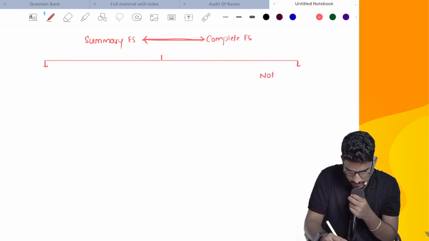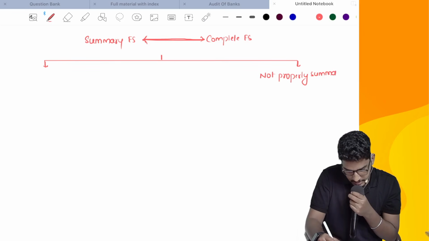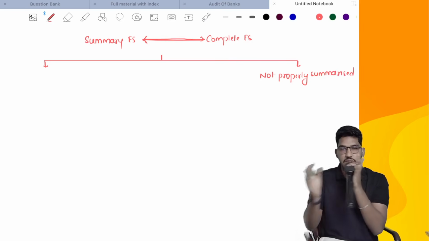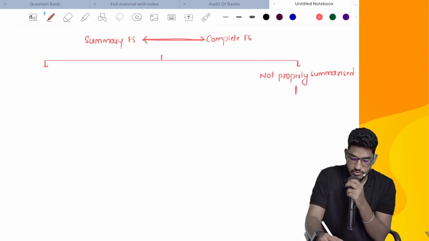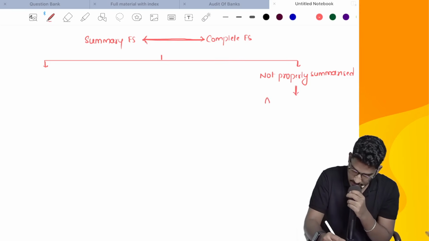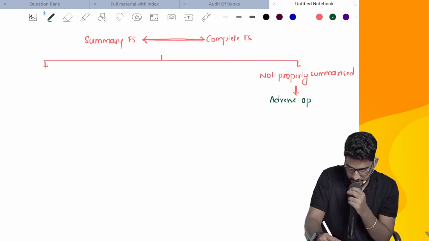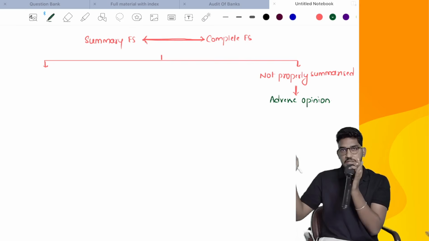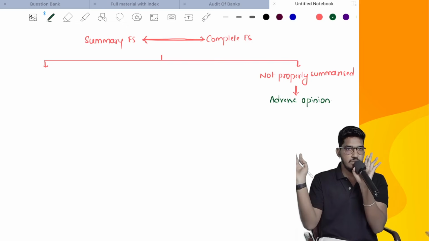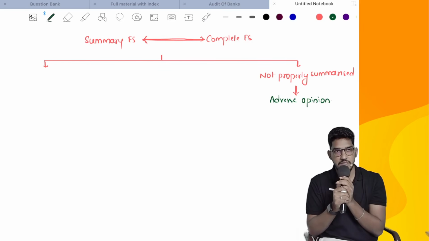Say, for example, you have got evidence that it is not properly summarized, that means the complete financial statements are saying different figures, and when they have done the summary, they have included some different figures. In this case, the standard says if you came to know that summary financial statements are not properly summarized as per complete financial statements, directly give an adverse opinion. What opinion shall we give? Adverse opinion we shall give. This is one case where you did the comparison and it is not consistently summarized. That means it is not properly summarized. In the complete financial statements some different information is there, and in the summary financial statements some different information is there.